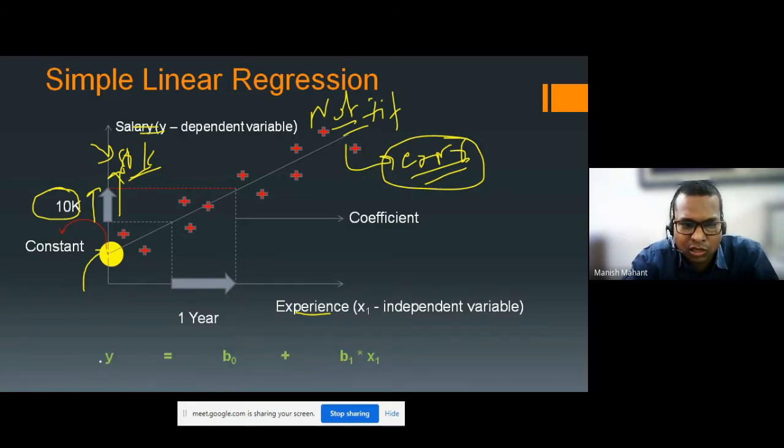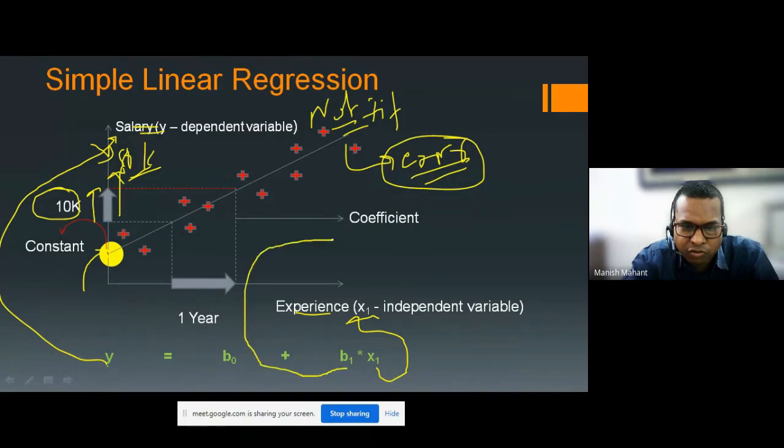Here you can see y is the dependent variable, which is salary. x1 is the independent variable, which is experience. b1 is the coefficient here, and b0 is the constant here. You can see what exactly the simple linear regression model is with the help of this graph.